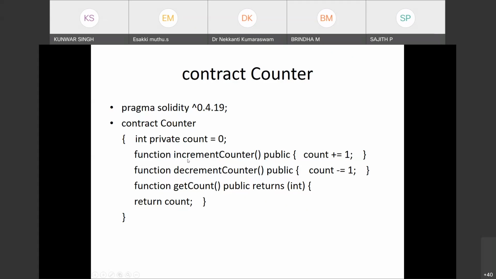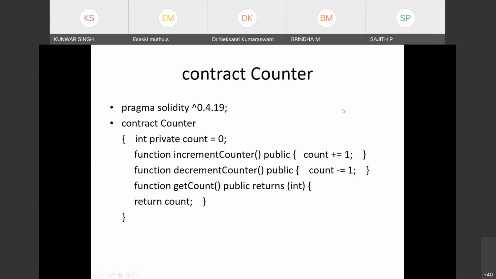We'll see later that when somebody calls the function, it gives a transaction which will contain the count incremented by 1, and that transaction will be added into the blockchain. So calling a function results in a transaction, and that transaction will be added into the blockchain.